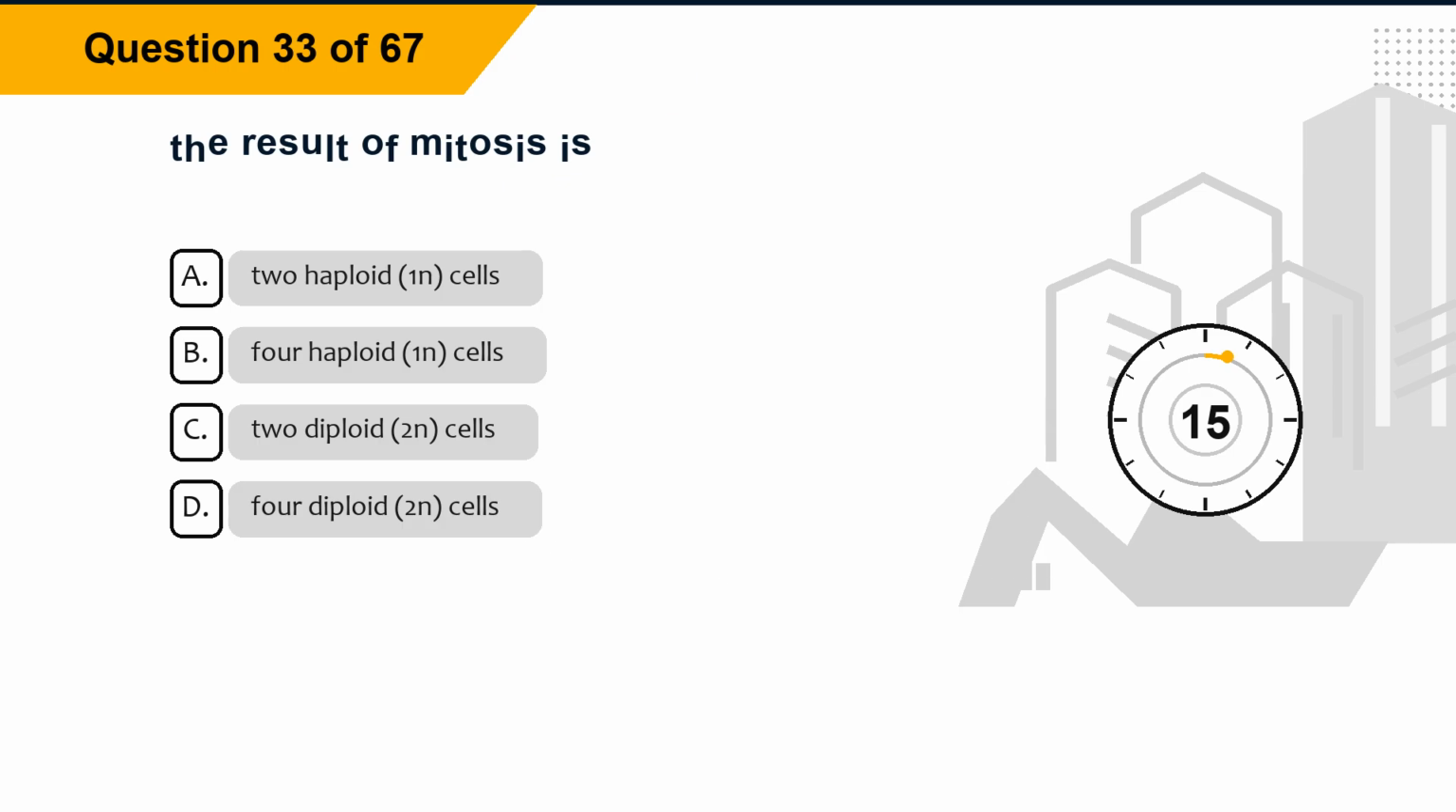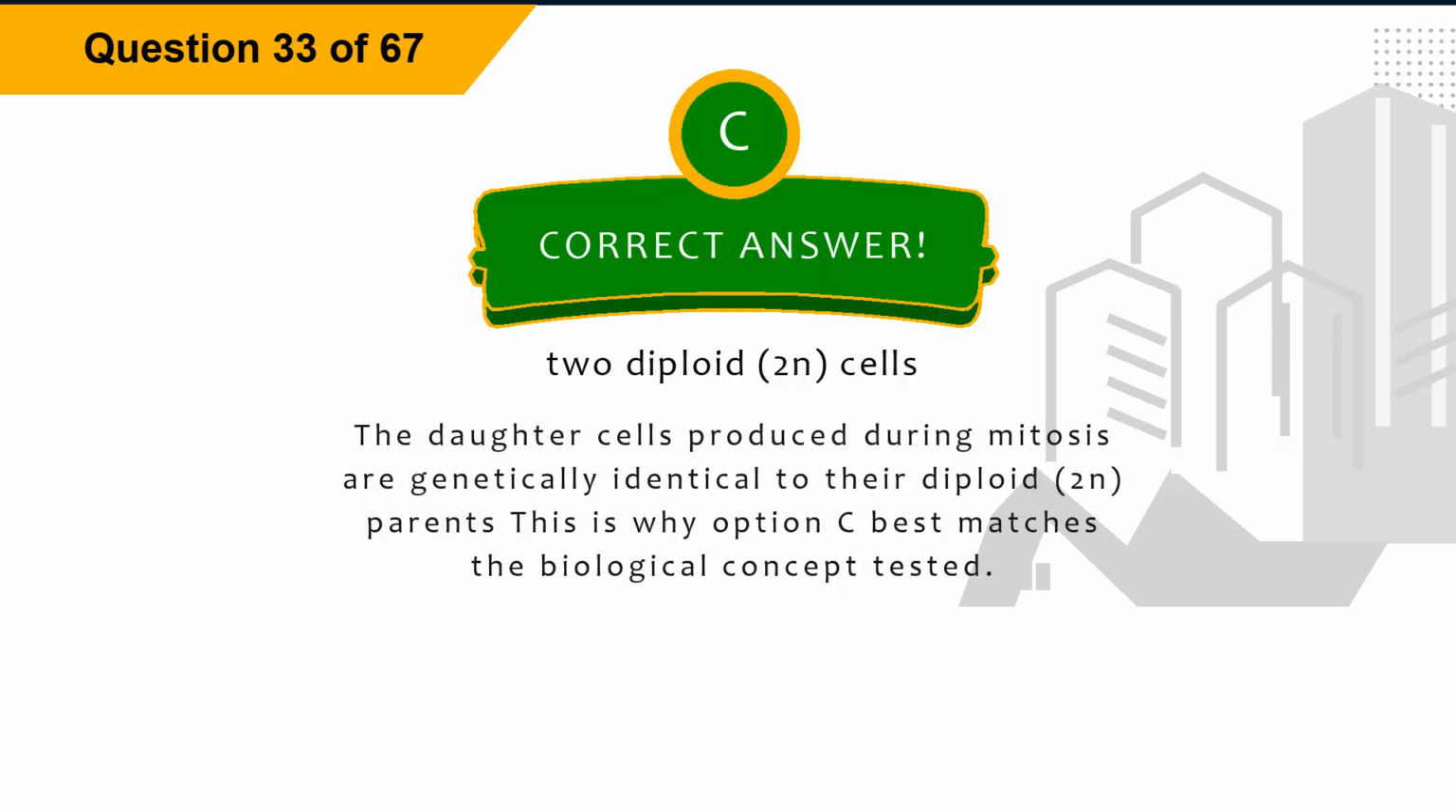Question 33. The result of mitosis is option A, 2 haploid, 1N, cells. Option B, 4 haploid, 1N, cells. Option C, 2 diploid, 2N, cells. Option D, 4 diploid, 2N, cells. The correct answer is option C, 2 diploid, 2N, cells. Explanation. The daughter cells produced during mitosis are genetically identical to their diploid, 2N, parents. This is why option C best matches the biological concept tested.